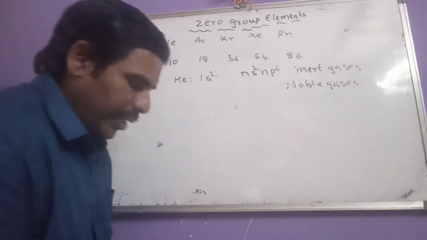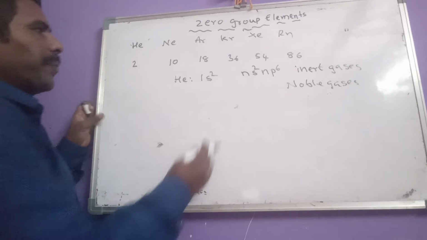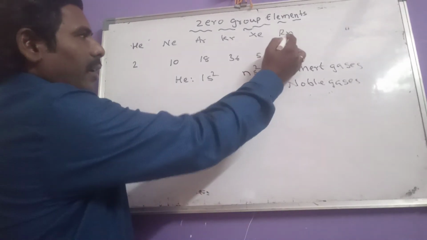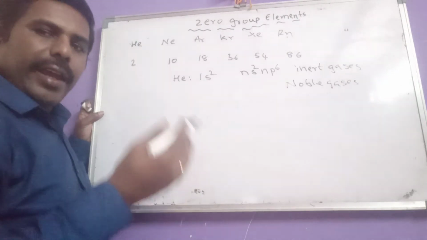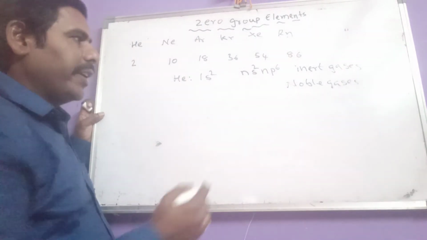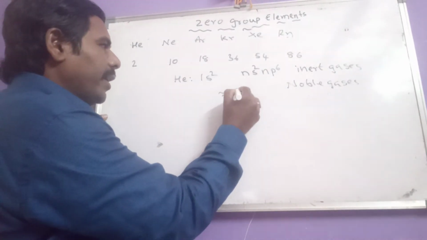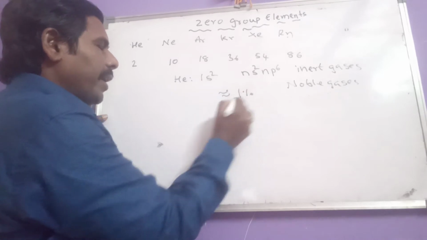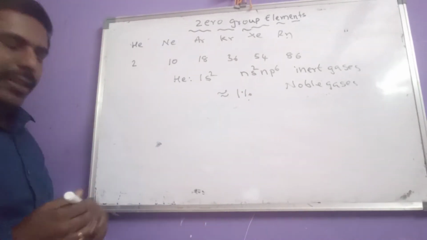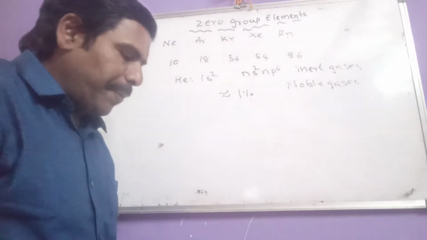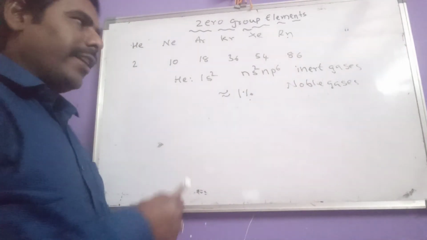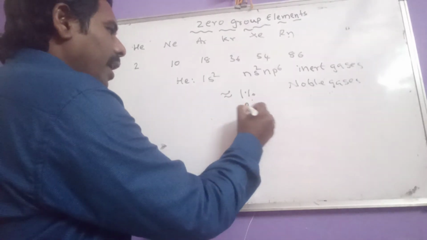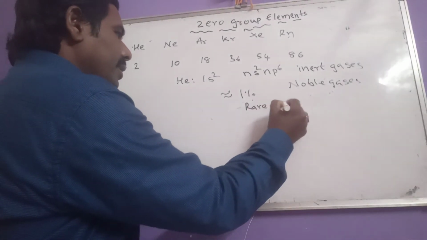Except radon, all the remaining noble gases are available in our atmospheric air, and their abundance is approximately 1%. Due to their low abundance in atmospheric air, they are also called rare gases.